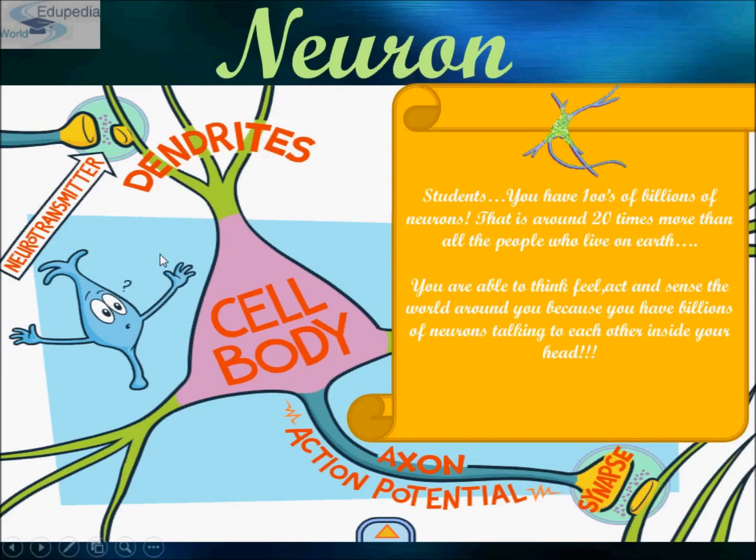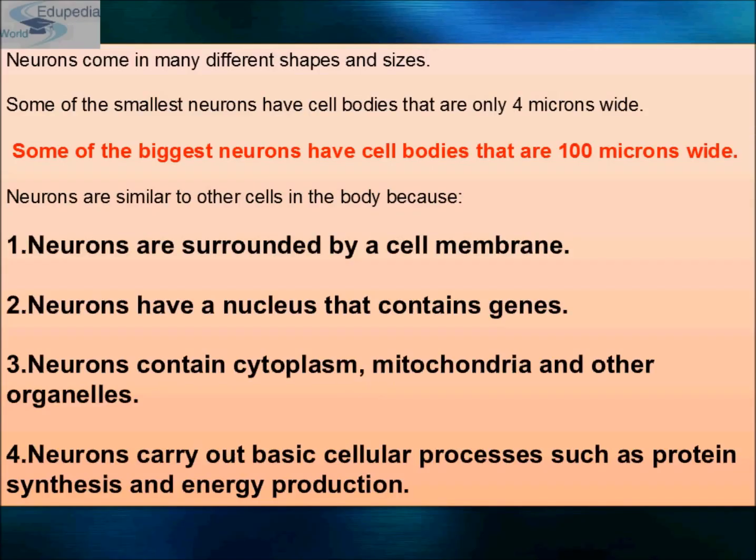So a neuron is a microscopic structure, and we have billions of neurons in our head that talk to each other. Now, neurons come in many different shapes and sizes. Some of the smallest neurons have cell bodies that are 4 microns wide, and some of the biggest neurons have cell bodies that are 100 microns wide.